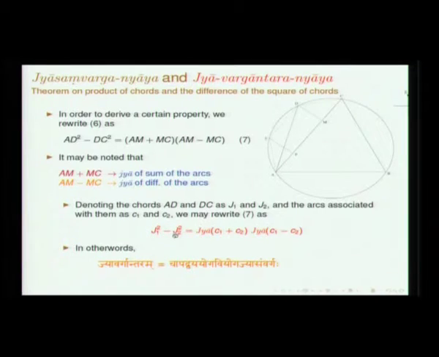The difference in the squares of the jyas is equal to jya of C1 plus C2 into jya of C1 minus C2. This we refer to as chapadvaya yoga viyoga jya samvargaha.